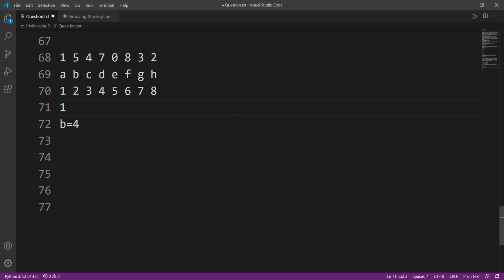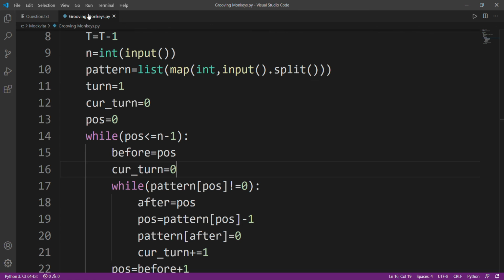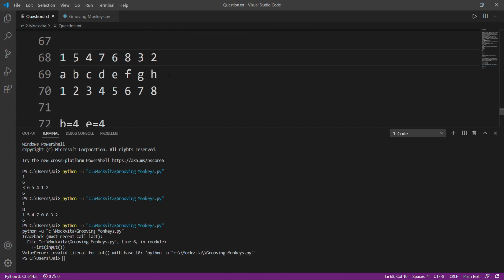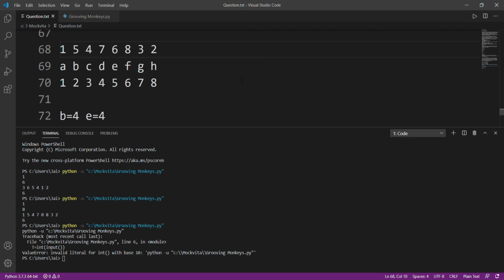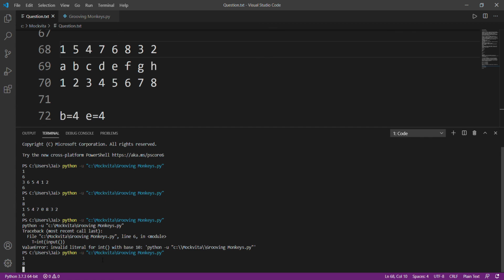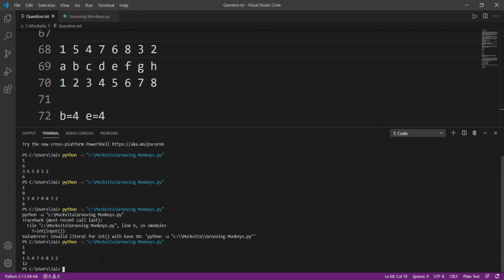B went to position 5. Okay, I'm so sorry, the value here is changed. Okay, so sorry, I'll try to run my code again. I think I made it 0 to check something, so I'll have to do it again. Okay, great, sorry. We have one test case, we have 8 values: 1, 5, 4, 7, 6, 8, 3 and 2. 12 is the answer.